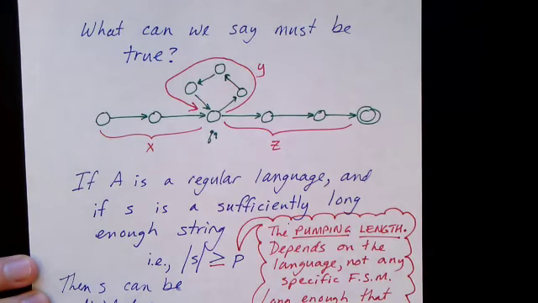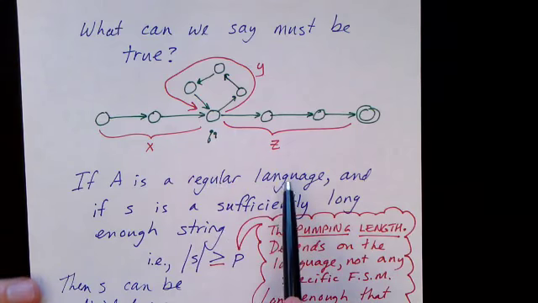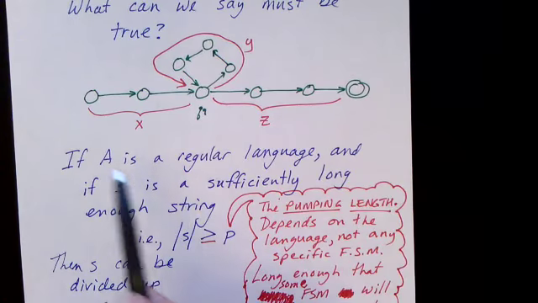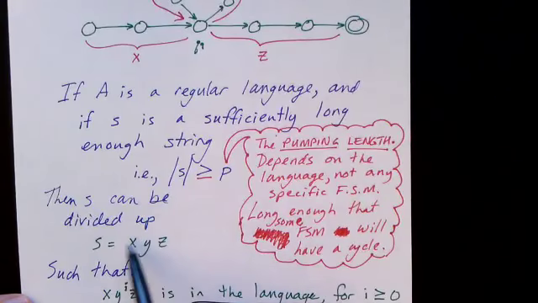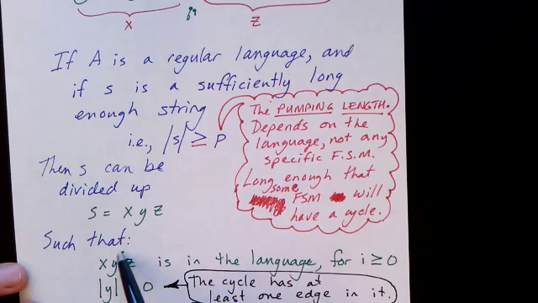So let's try to say this a little bit more carefully. What can we say must be true of a regular language? If A is a regular language and A contains a string s that is sufficiently long, then s can be divided up into 3 parts, x, y, and z, such that x y^i z is also in the language for every i greater than or equal to 0.